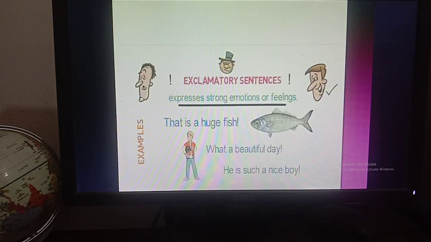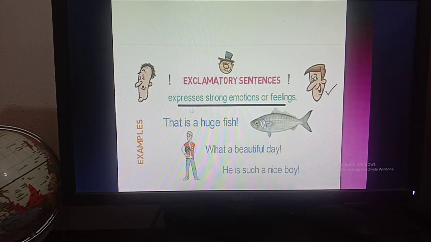Okay, so there are more examples. An exclamatory sentence expresses strong emotions or feelings. Example 1: That is a huge fish! So this is a strong emotion, that means a feeling of joy for this fish. Then, what a beautiful day! By this sentence you have come to know that the day is very beautiful and it is a feeling of joy. Then, he is such a nice boy! So this is a nice boy and we have a feeling of joy, that means a strong feeling for this boy.